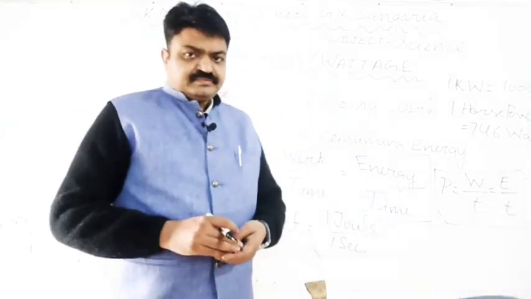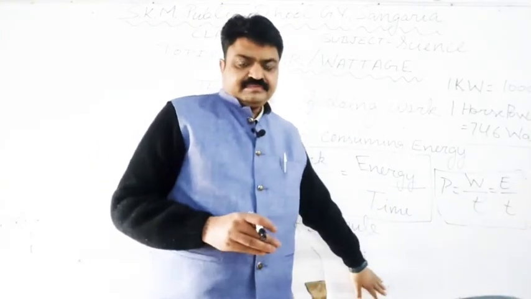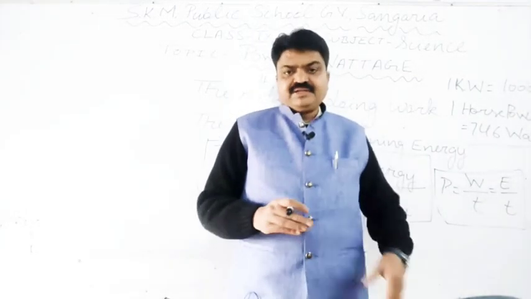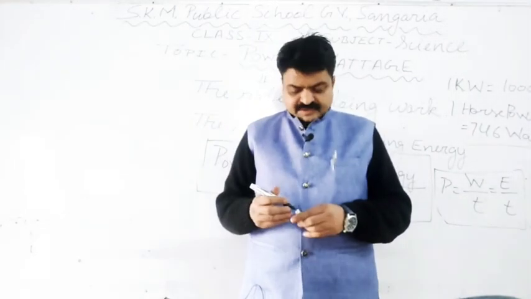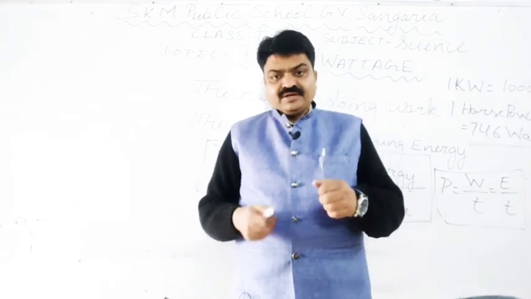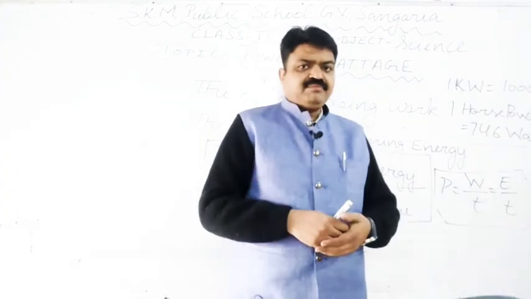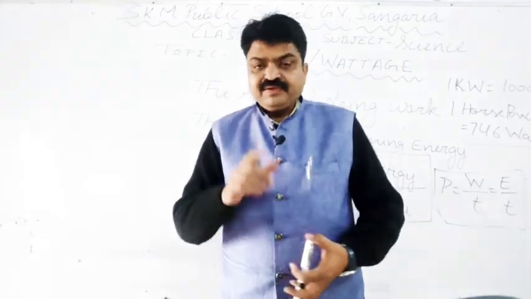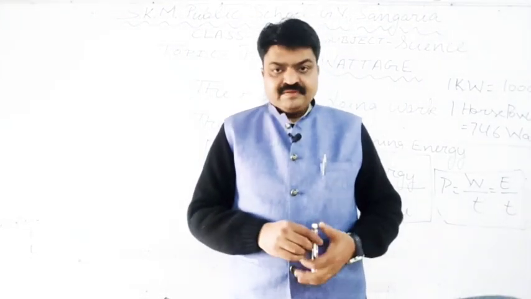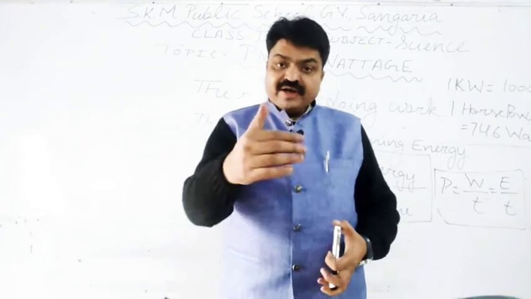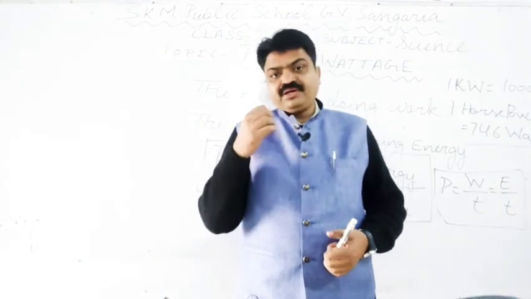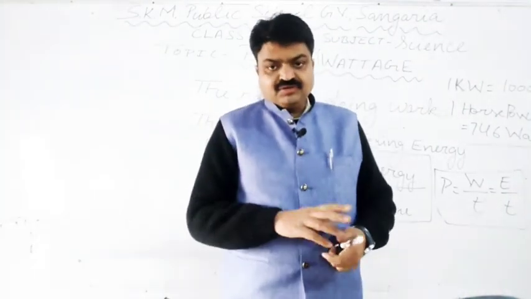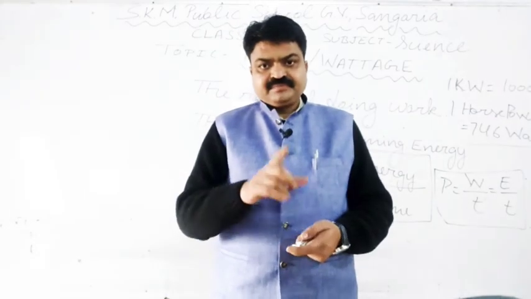Now this power is used by different objects, like when you run, at the time of running, what is used by you is energy. So energy consumed per unit time is also known as power, student.